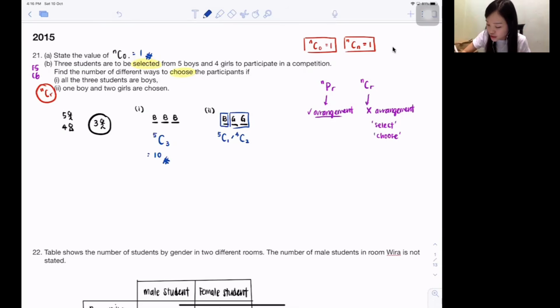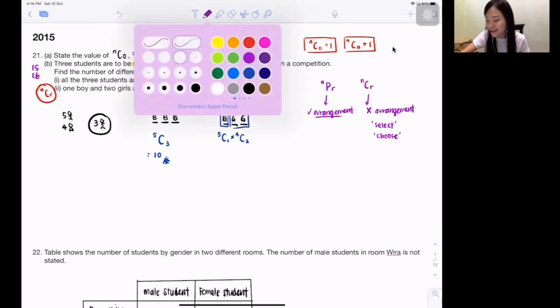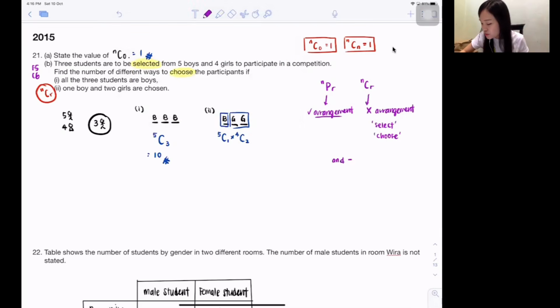And always using times. This is basic also. And do we always use times or do we always use plus? The more I do later, you will understand it better. So 5C1 times 4C2.